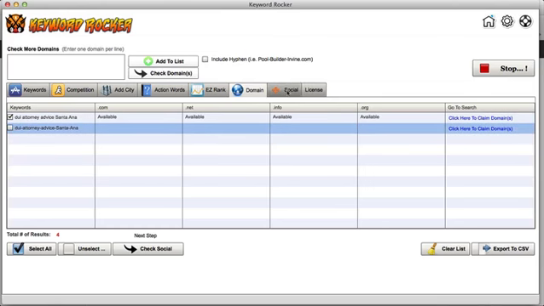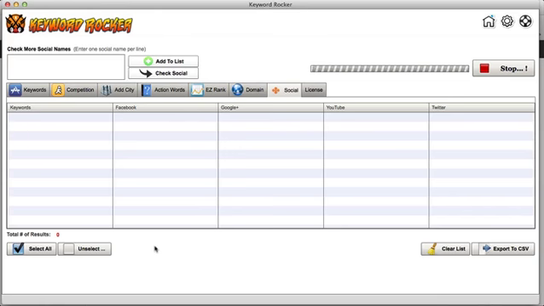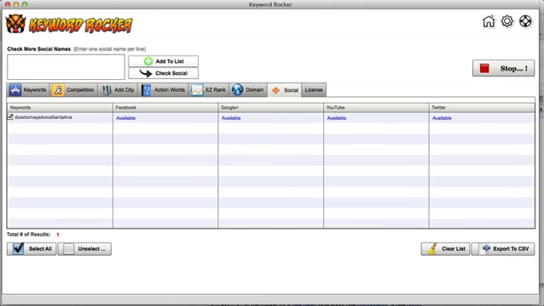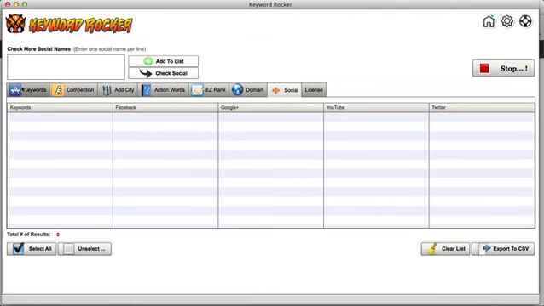And then you also have the option of doing the social as well. So you can check the social. If you're like, you know what, I also want to set up Facebook, Google+, YouTube, Twitter, or anything like that, you just do that, and it's going to give you the results on that, and plus a lot more too, because when you click on it, when it tells you if it's available, it'll actually allow you to go there and claim those, and a lot more as well.